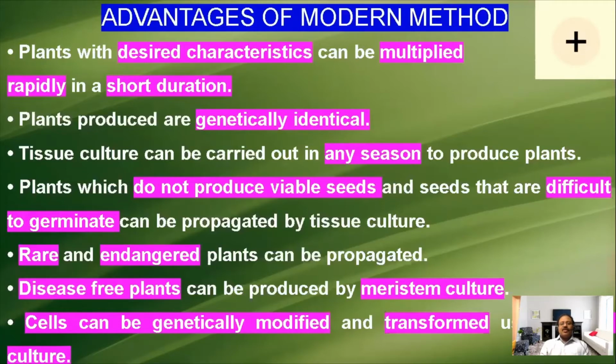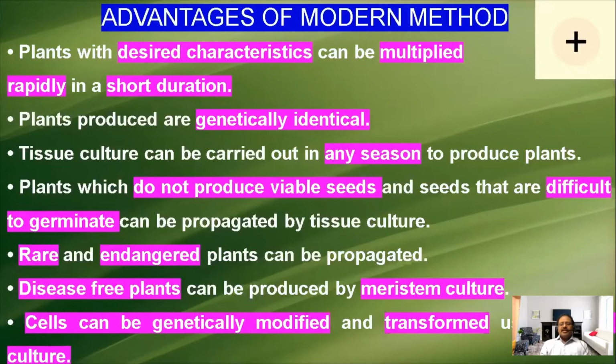So this is one advantage. The second advantage is that they are genetically identical. If you take one type of mango, all of them are exactly Xerox copies in their genetical characters. The plants produced will be phenotypically and anatomically the same. So genetically identical plants we can produce in the laboratory condition.